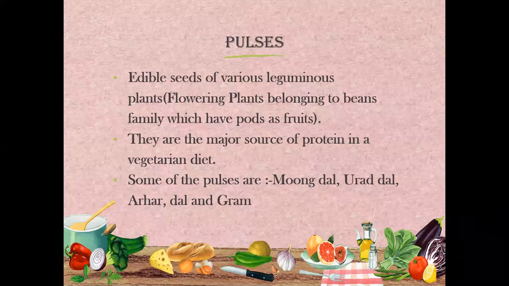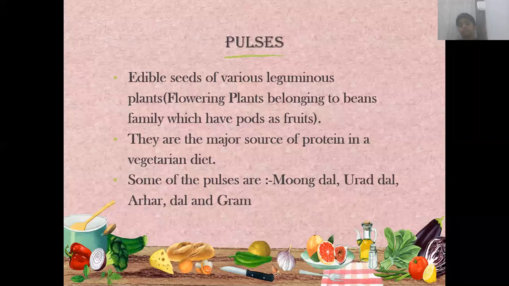Okay, the beans family, very simple examples we have. In Hindi, we say them as gawar fali, matar. All these belong to a group called the beans family. Okay, and what is the specific quality of these plants? Children, their seeds are covered inside a proper shell. Okay, these shells are called pods.